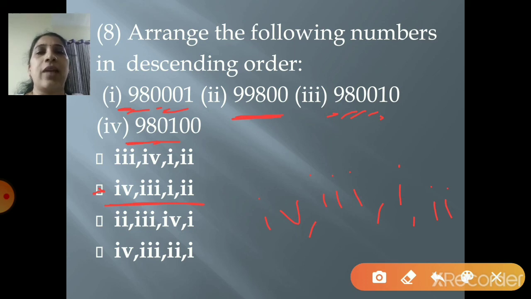So think carefully what will be the option, try to solve it on your rough paper, and then only you see whether the answer you have checked is the answer you have selected or not. Right, children? So in this way you will be able to easily solve the paper.